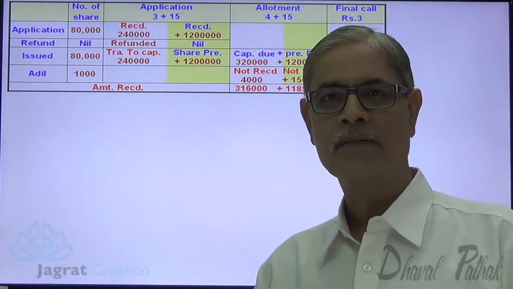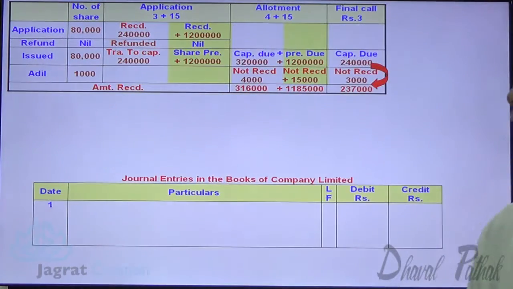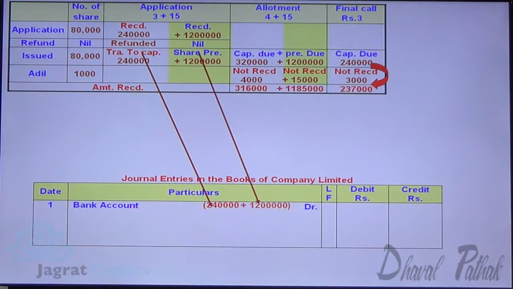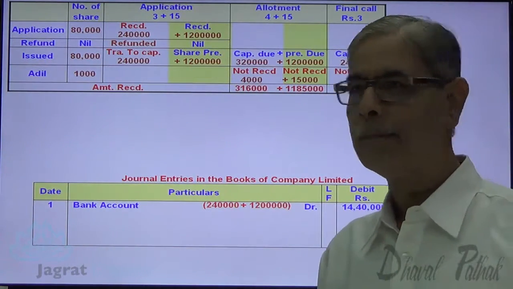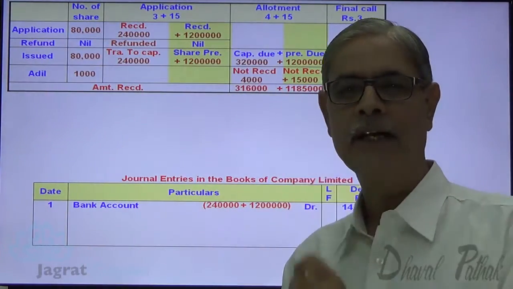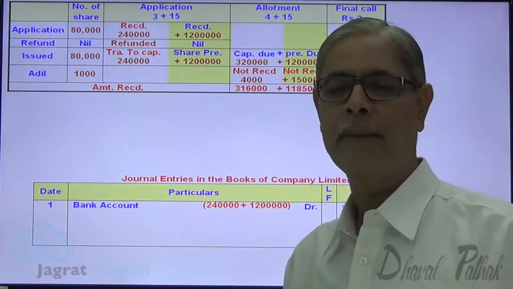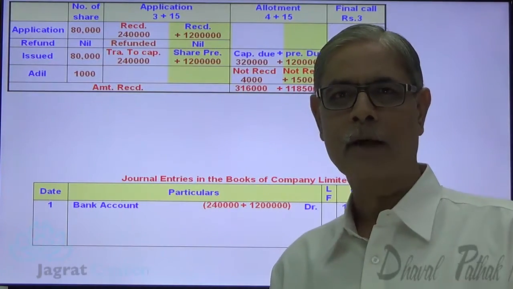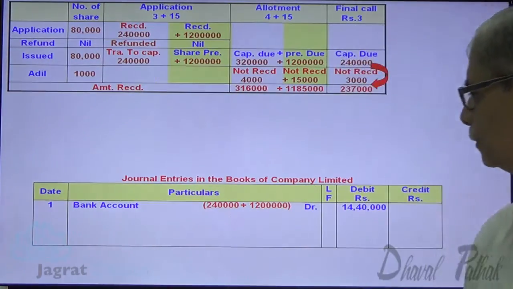Now let us start with the entries. Bank account debit. The same amount you can arrive at by multiplying 80,000 into 18. 3 plus 15, 18. 18 into 80,000, that's application money received. Bank account debit to share application account credit.